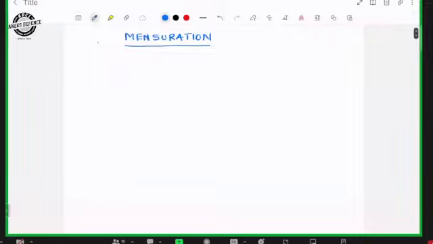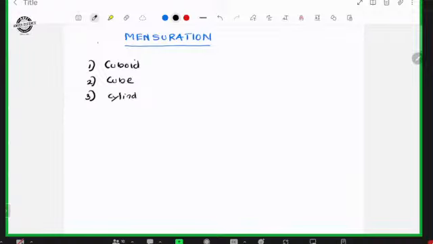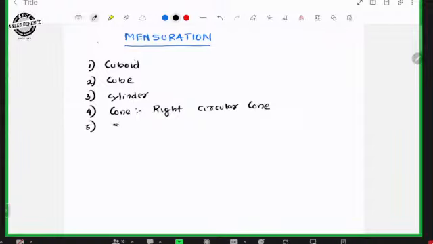We have different shapes: cuboid, cube, cylinder, cone, or you can say right circular cone, then sphere, then hemisphere, then another shape is frustum of a cone.